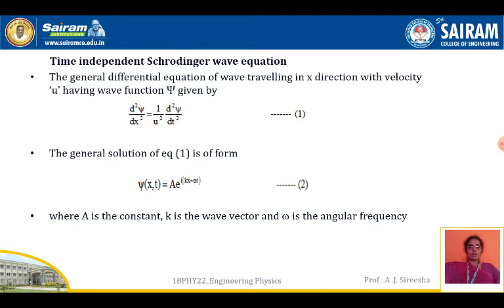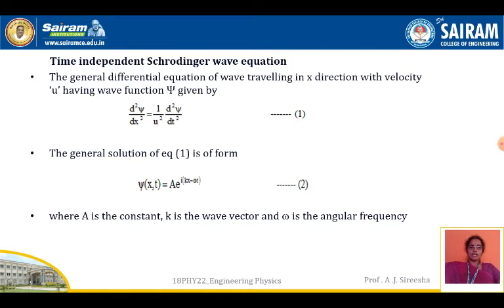As discussed previously, the essential condition in quantum mechanics which led to all these developments is the wave nature of a particle. That means every moving particle is associated with a wave having a wavelength lambda equal to h by p. That wavelength is called the de Broglie wavelength, or matter waves, which move with a velocity v, having a wavelength lambda equal to h by p.